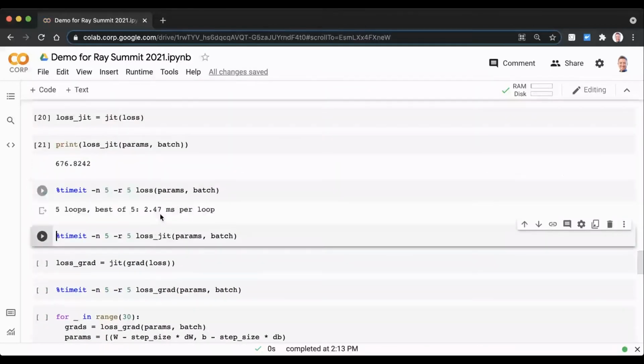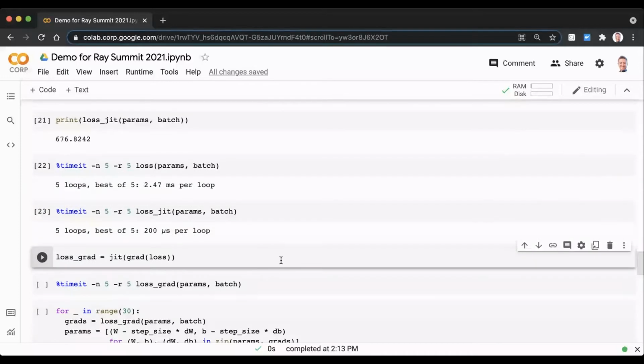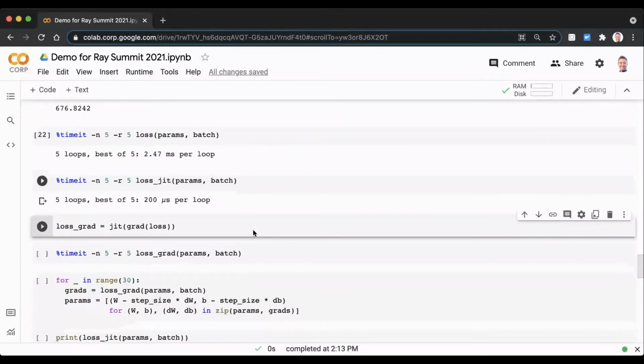So if we time how long it takes to execute the first version of the loss, because it was sort of executing every operation on its own, it's somewhat slower. The JIT optimized version of our loss function is dramatically faster. Not only is this staging out of Python, so there's no Python overhead, but also XLA is an end-to-end optimizing compiler. And so it's performing all these optimizations like optimizing memory layouts and performing fusions and these sorts of things. So it can execute much faster.